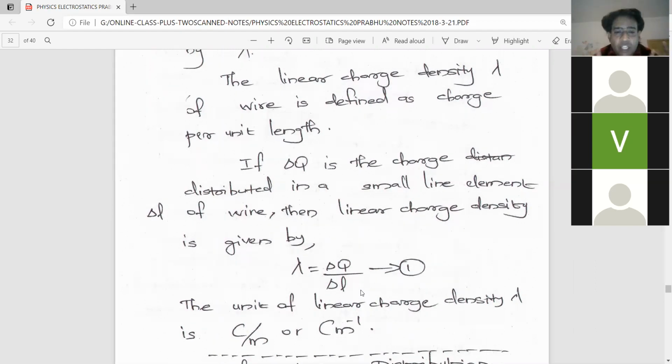So students, am I clear to you? Linear charge distribution and linear charge density. Am I clear to you? Please reply. Yes, sir. Am I clear? Yes, sir. So we can continue with the next heading.